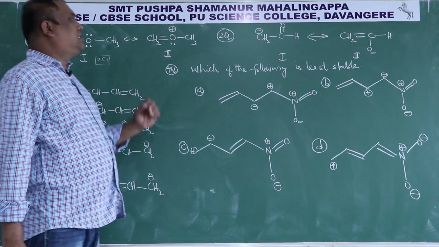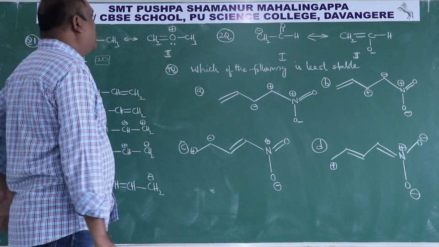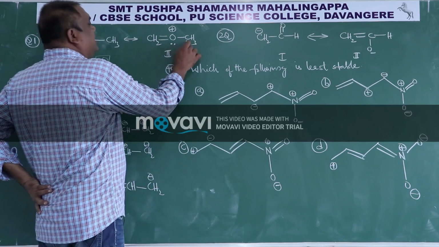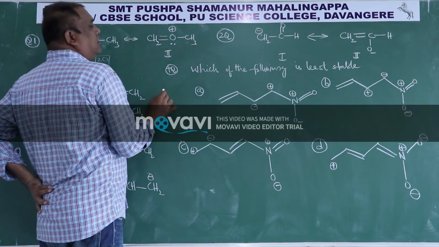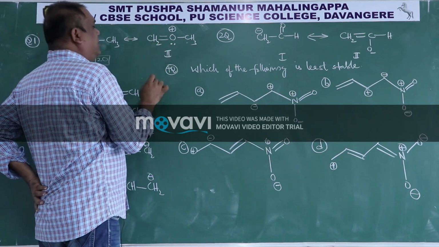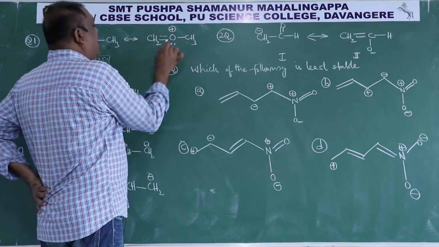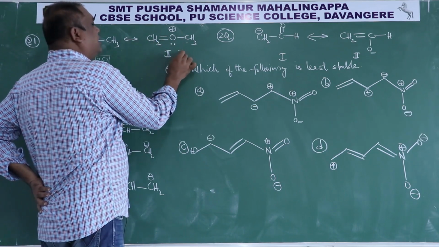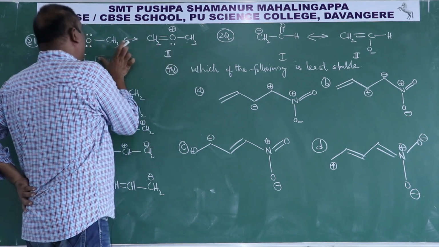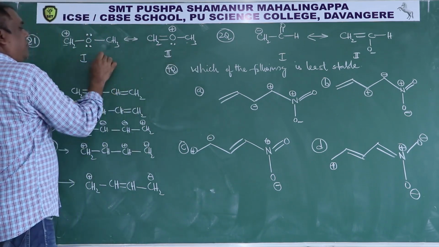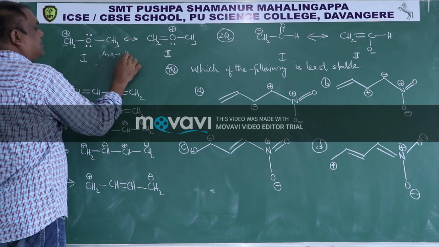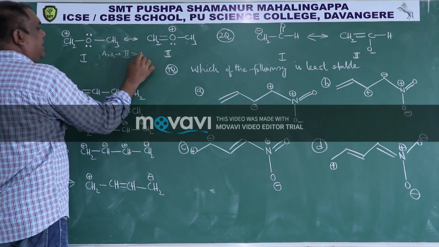Then in this second structure, this carbon is having an octet, this oxygen is having an octet, this carbon is having an octet. The number of octets in this is 3. So therefore the answer is: the second structure is more stable than the first one.